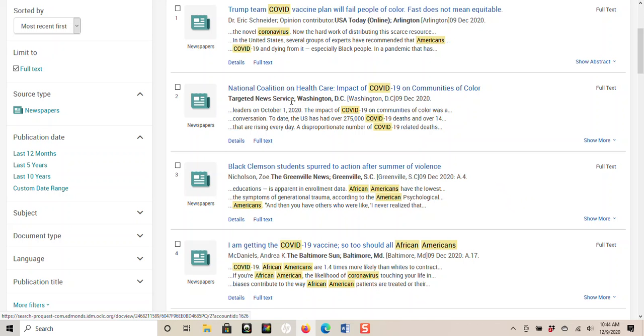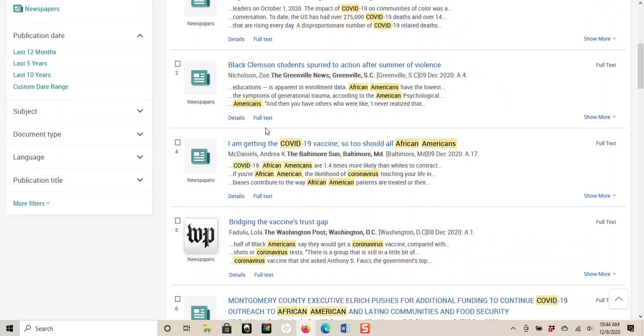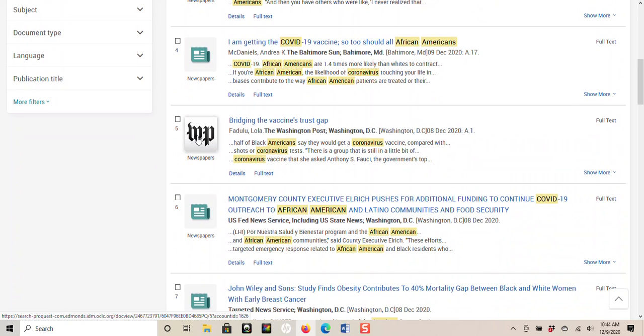So here's another one from Target News Service. So we can kind of scroll through here. This is from the Washington Post. We know the Washington Post is a newspaper. So let's go ahead and open that one up.